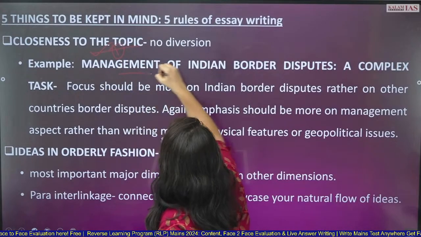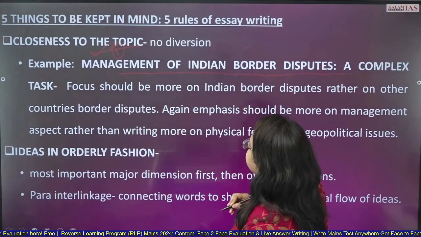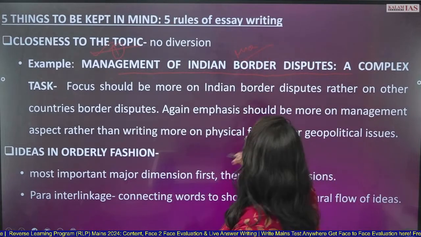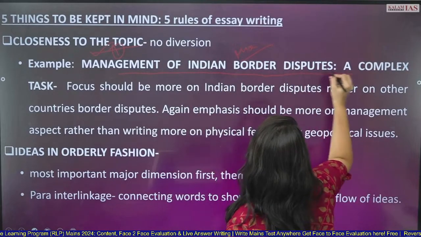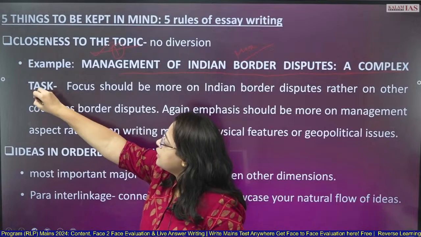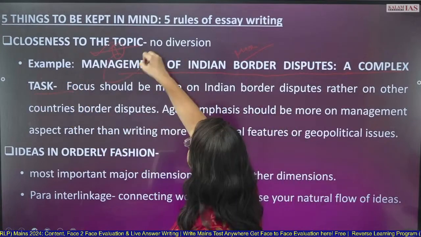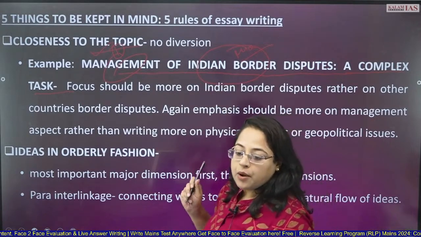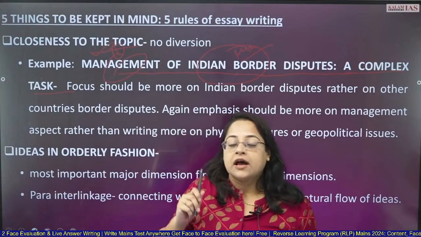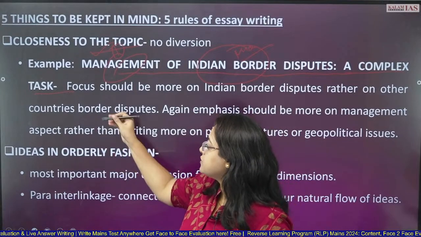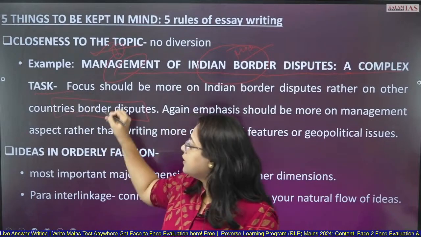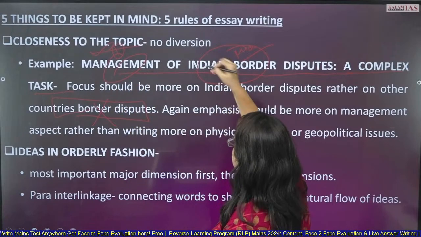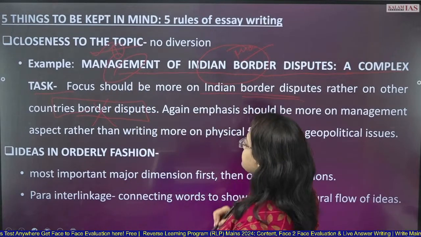For example, "Management of Indian border disputes, a complex task." This is a PYQ. Here the keywords are management and Indian border disputes. So the focus should be more on Indian border disputes rather than other countries' disputes.